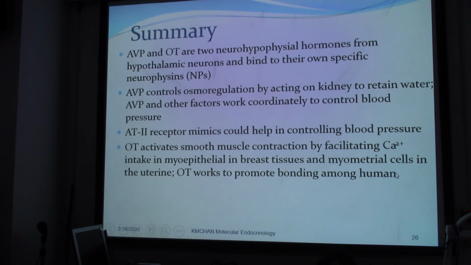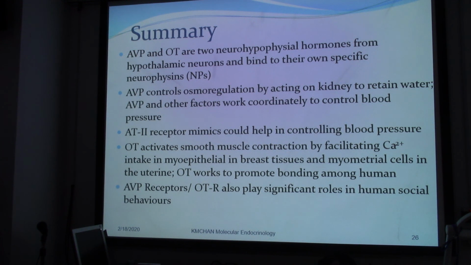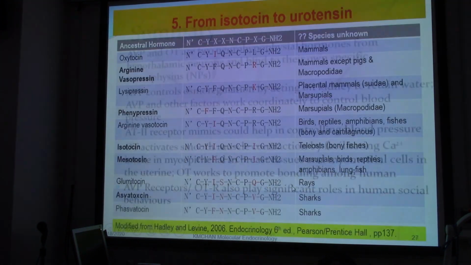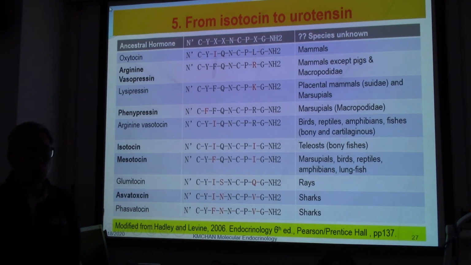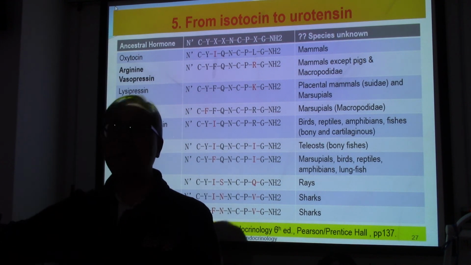We have explained that previously, and to remind you that oxytocin is not to be regarded as a love hormone, because the application of these drugs could have severe effects on us. And then the AVP receptors and also the OT receptor play a significant role in human social behavior for sure. Okay, so let's stop here for the second video.